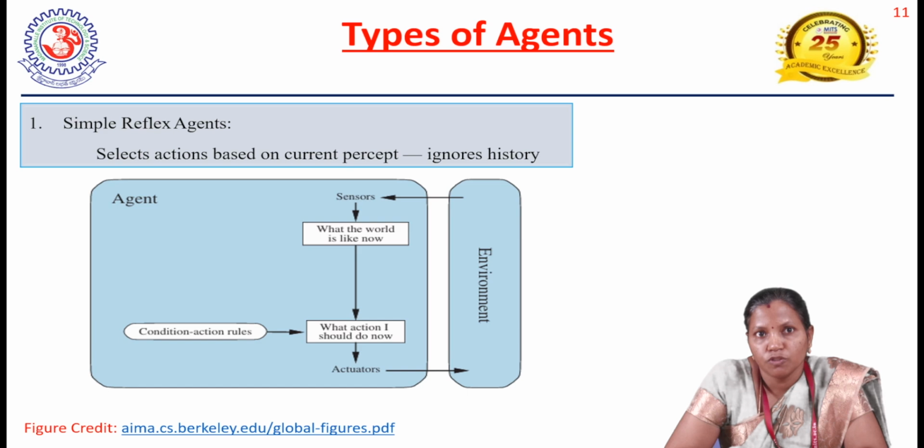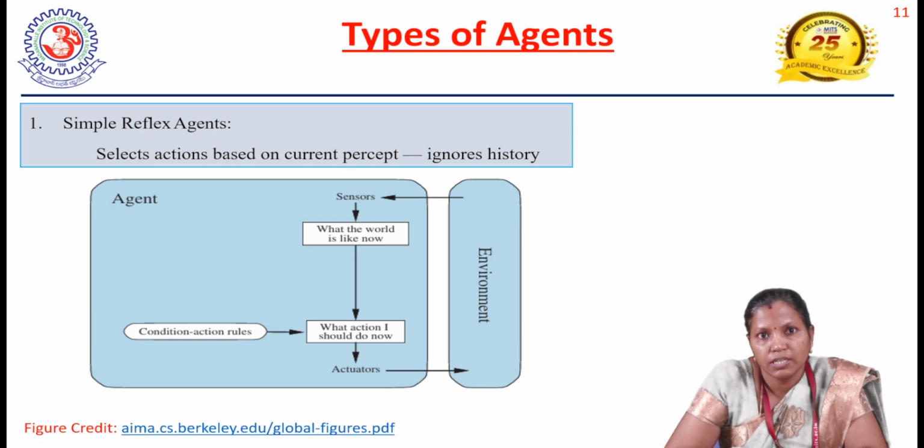In the case of a simple reflex agent, the agent follows a reflexive behavior, which means the action is taken by means of condition action rules. You can see the schematic diagram of the simple reflex agent, where the agent receives the input from the environment. Based on the current percept, that is the current input, it generates the action by means of a condition action rule.